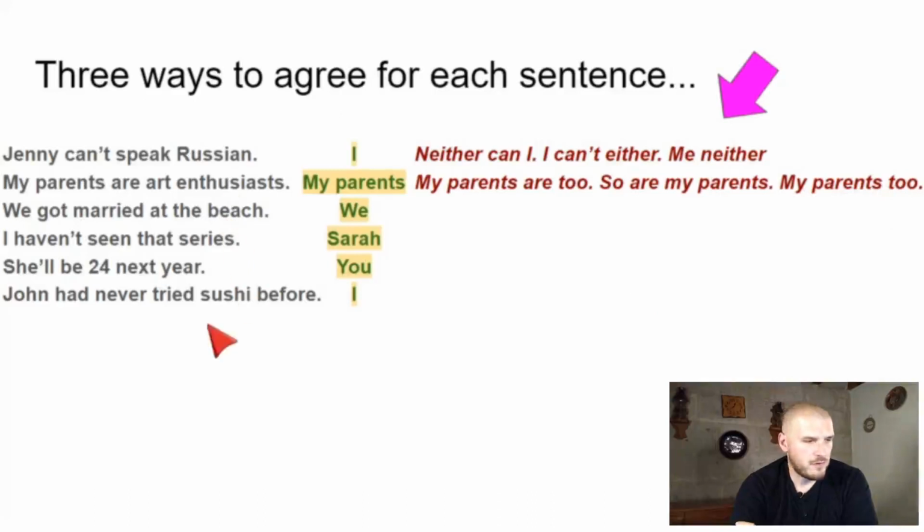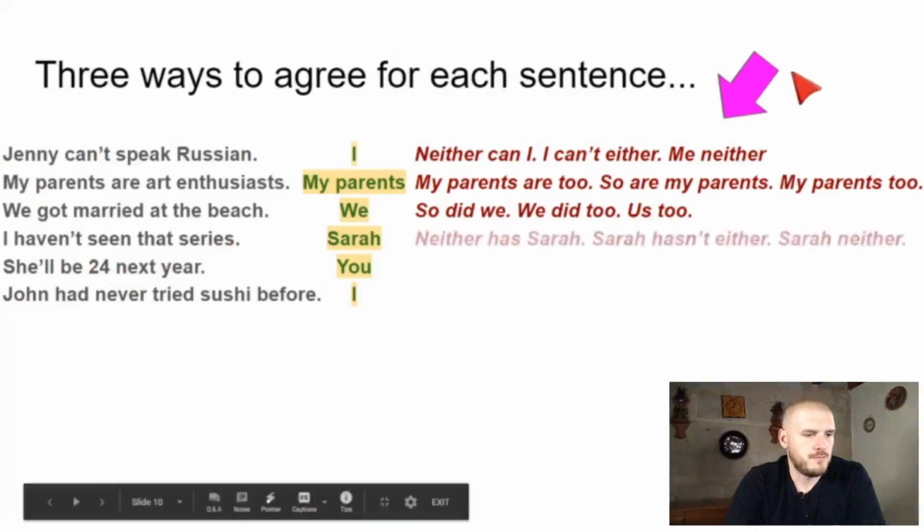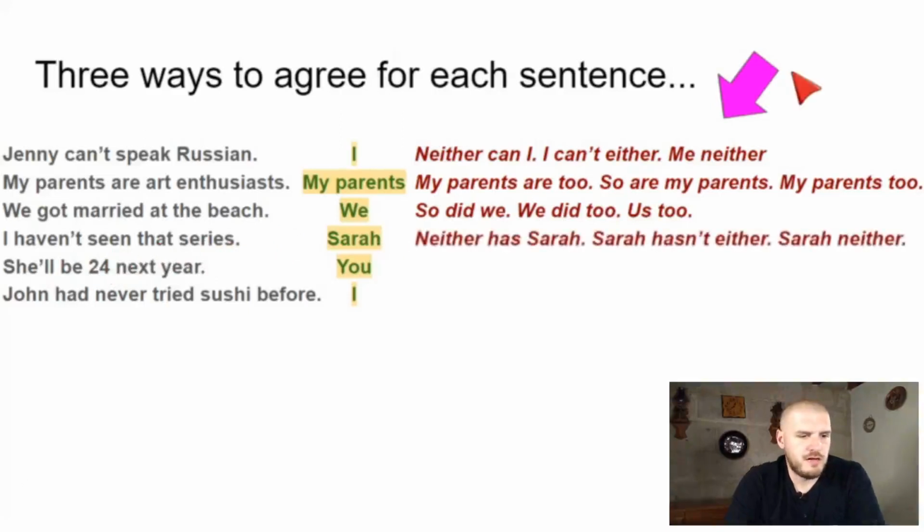Okay, so there are 4 more here. Stop the video, do the activity. Here come the answers. 3, 2, 1. We got married, that's past tense, at the beach. Okay, so did we, we did too, or us too. Good. I haven't seen that series. Sarah, right? Yep, neither has Sarah. Sarah hasn't either, or Sarah neither.